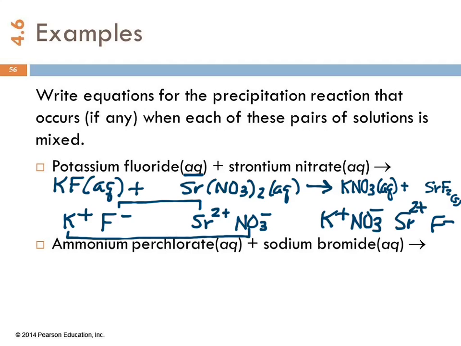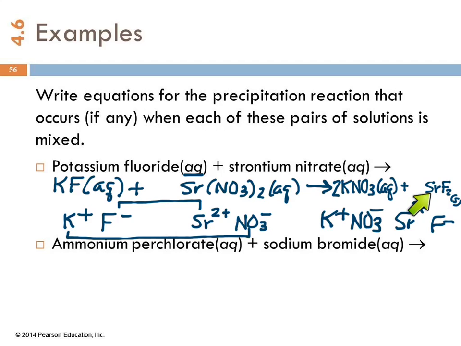And then we need to balance the equation. Nitrate stayed together. It didn't come apart. And so we can balance it as a unit. Here's one nitrate, and here's two nitrates. So if we put a 2 in front of potassium nitrate, then we have two NO3 groups on each side.